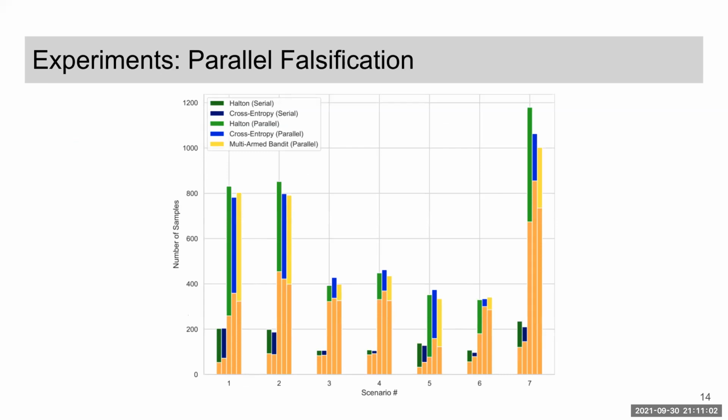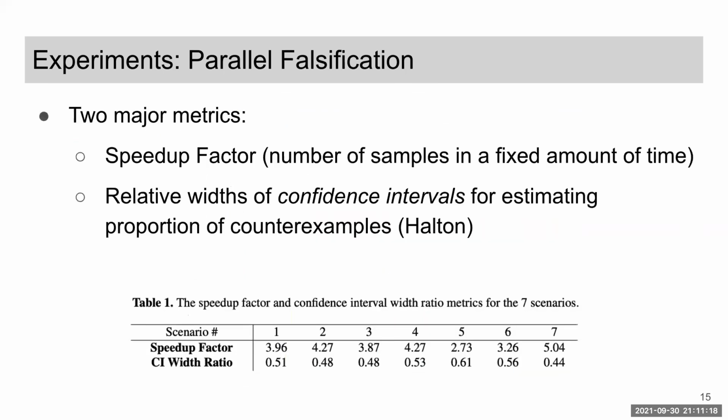The orange bars show the percentage of counterexamples found for various scenarios and configurations of the experiment. We can see visually that the parallelized experiments generated many more samples in the same amount of time as compared to our previous architecture. We also quantify this benchmark more concretely by looking at 2 metrics. First is the speedup factor, which looks at just the ratio of the number of samples generated for parallel and serial falsification. Those values are given here in the first row of this table, and we can see that we get roughly a 3 to 5x speedup on average.